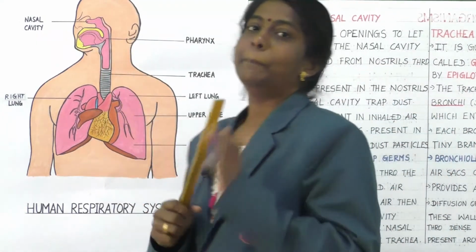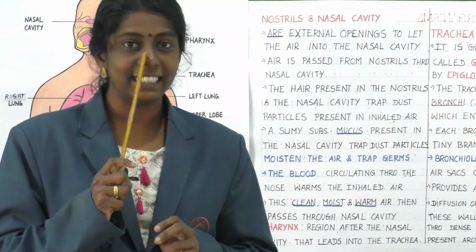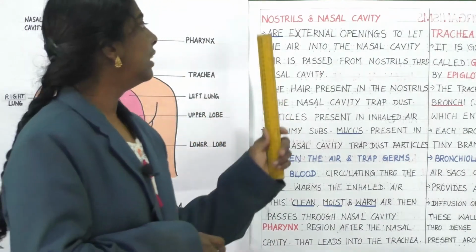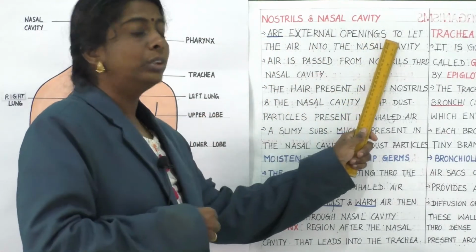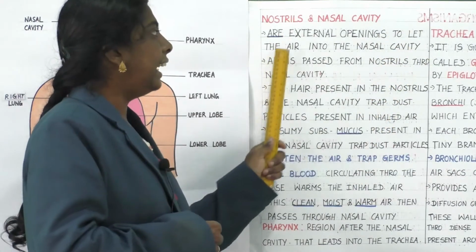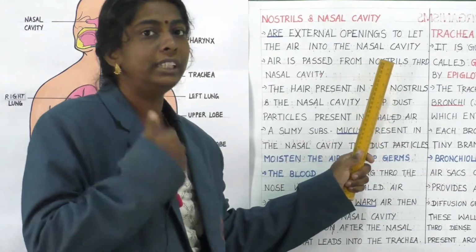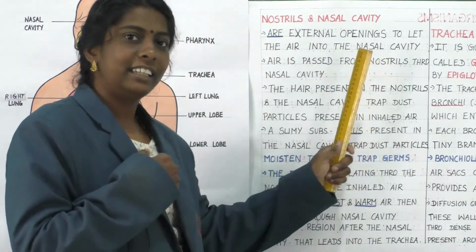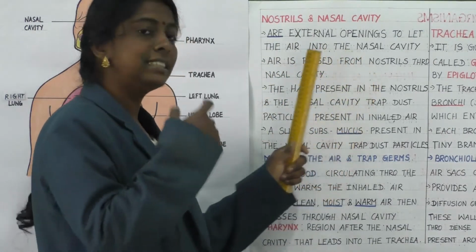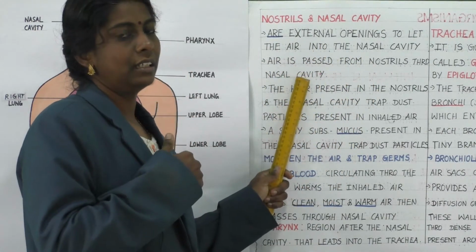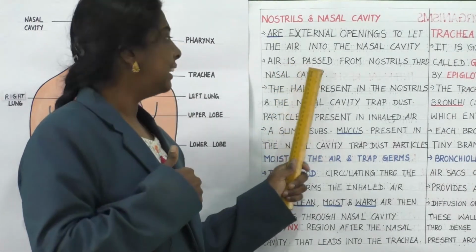They are basically external openings. They are external openings, so they are used to let the air into the nasal cavity. Clear children? Air is passed from nostrils through the nasal cavity.